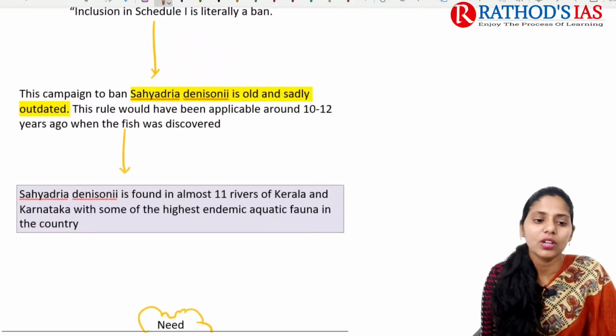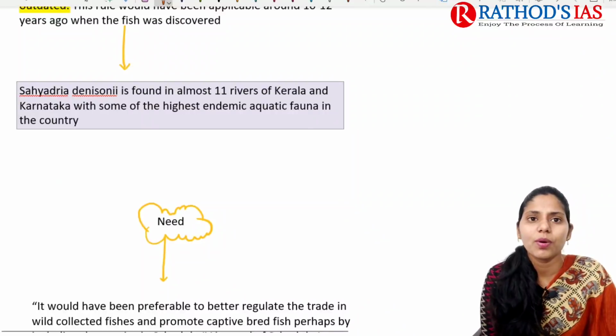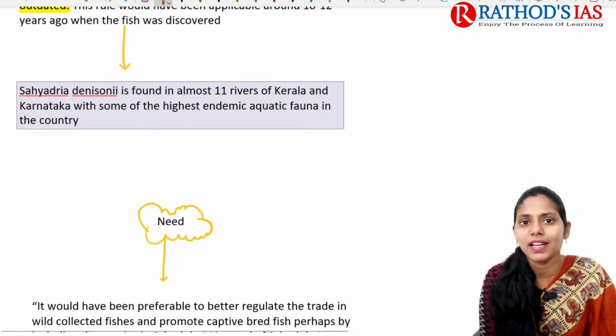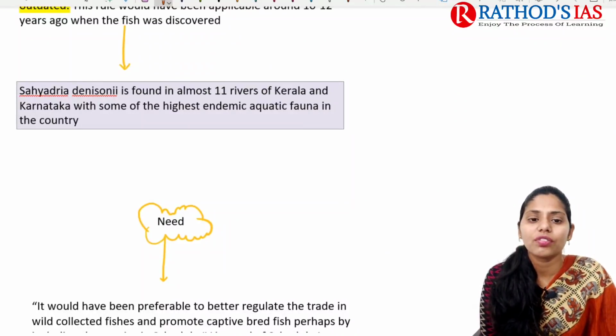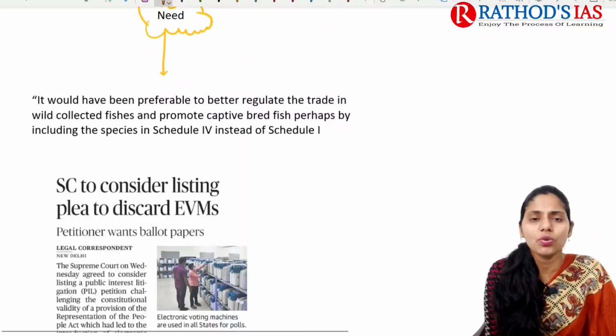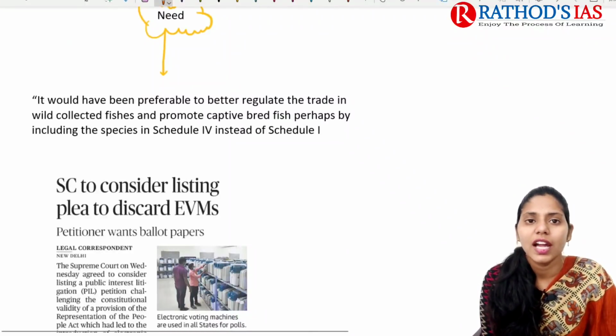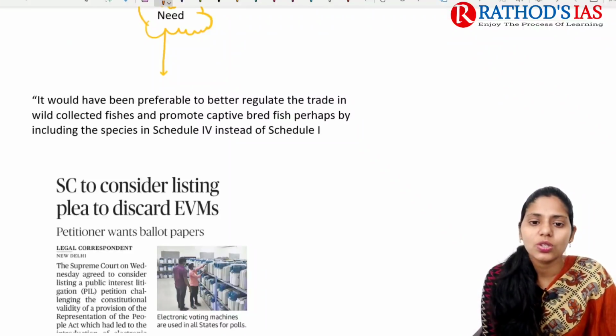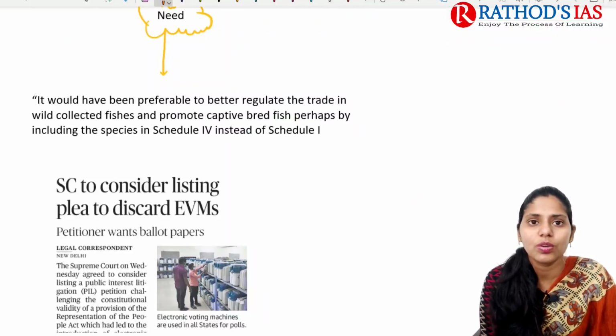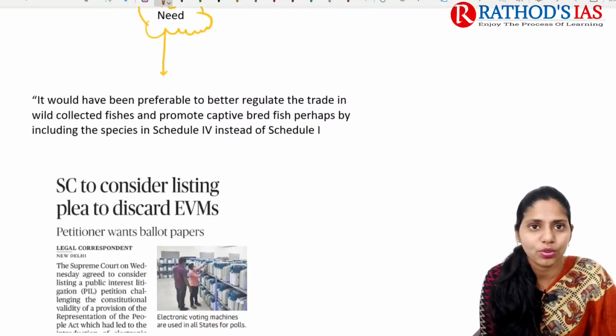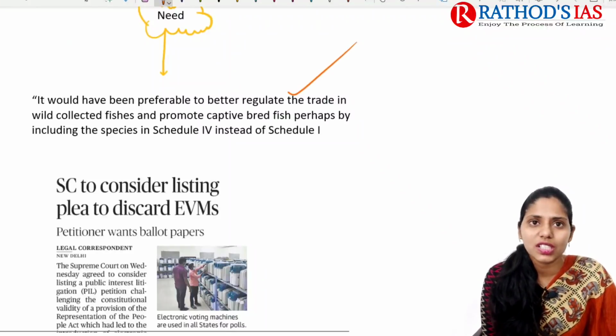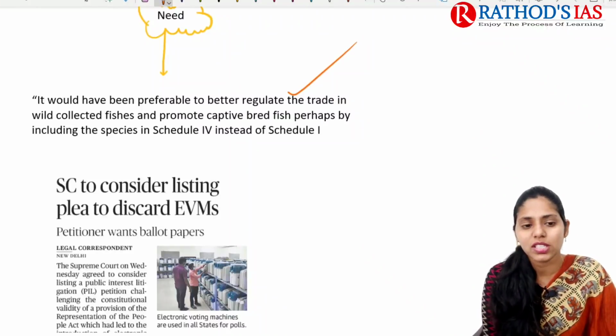If you are talking about some important facts regarding this Miss Kerala, it is mainly found in 11 rivers of Kerala and Karnataka, and it is some of the highest endemic aquatic fauna seen in the country. So what is the demand by these environmentalists or aquarists? They want to remove the species from Schedule 1 and keep the species in Schedule 4. So this is the gist of this topic and I hope it is very much clear.